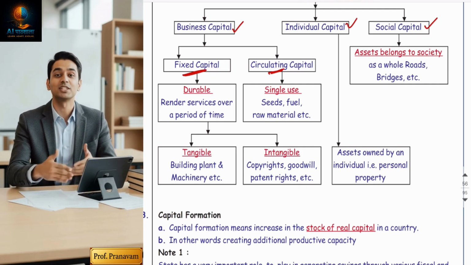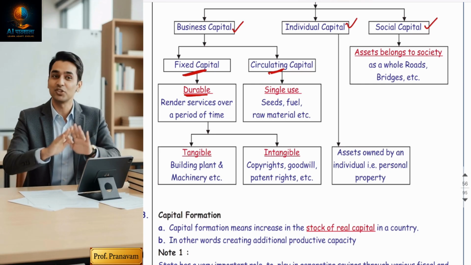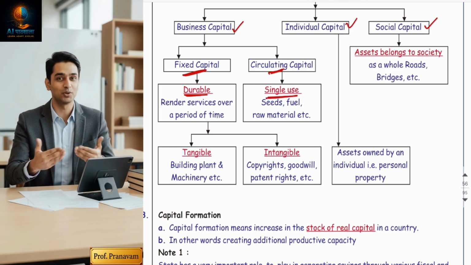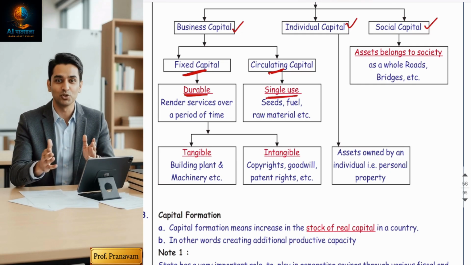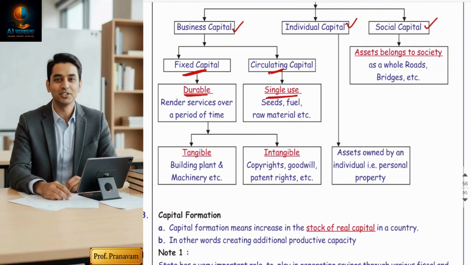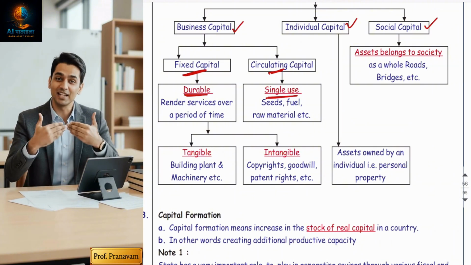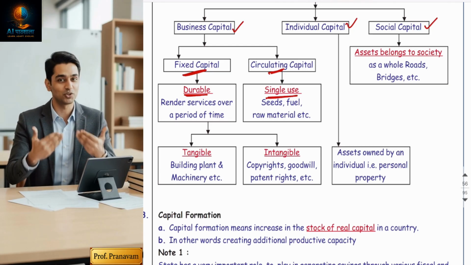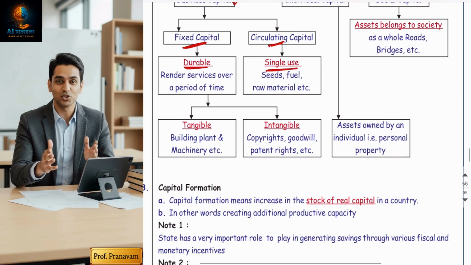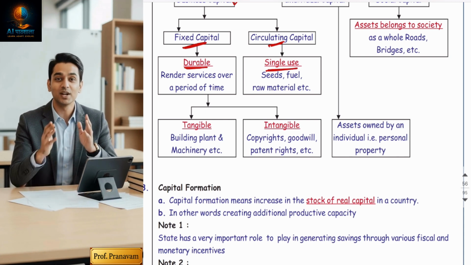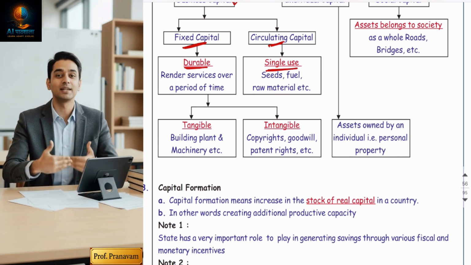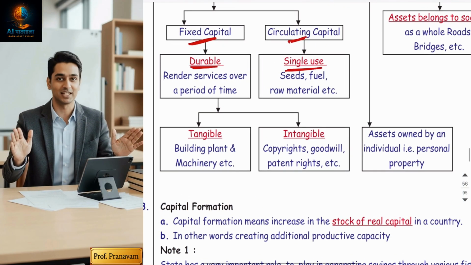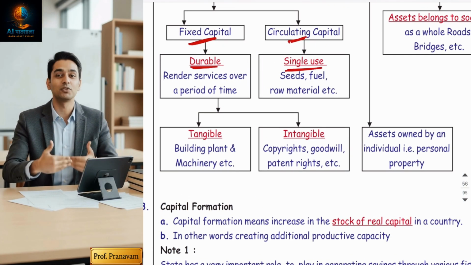Fixed assets are durable, but current assets are single use, like cash balance, bank balance, raw material, stock, closing stock. These are called circulating capital, or working capital, or current assets. These are single use. Closing stock, once you sell, it's gone, right? Fixed assets are durable. You keep on using them for a long term, right?